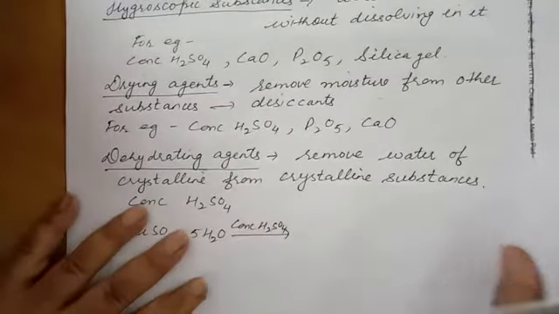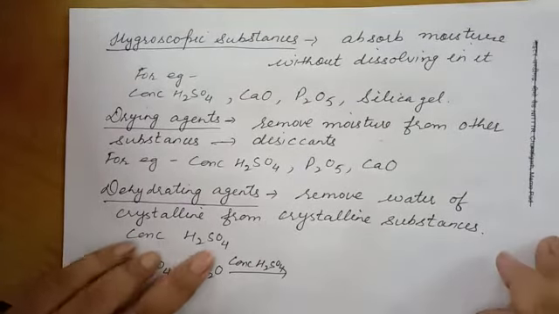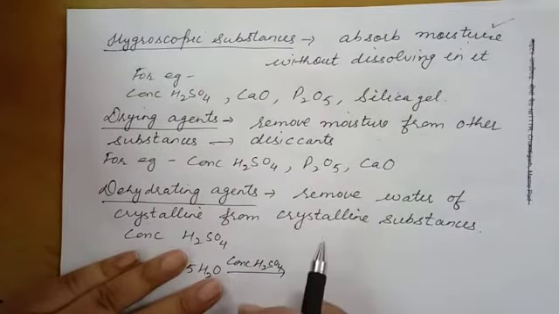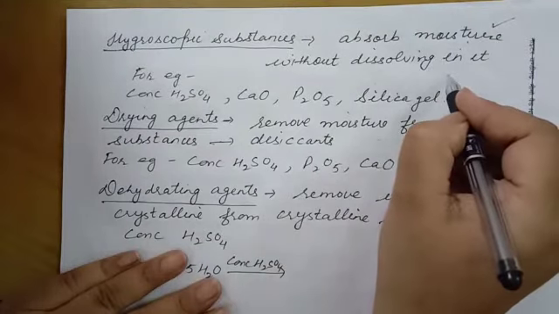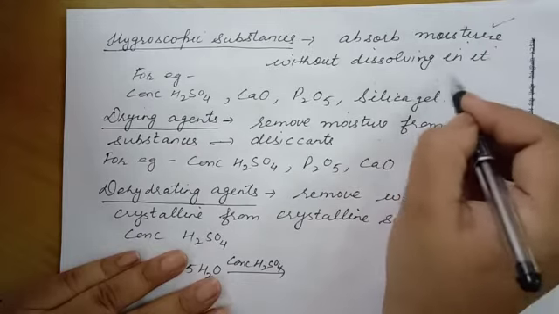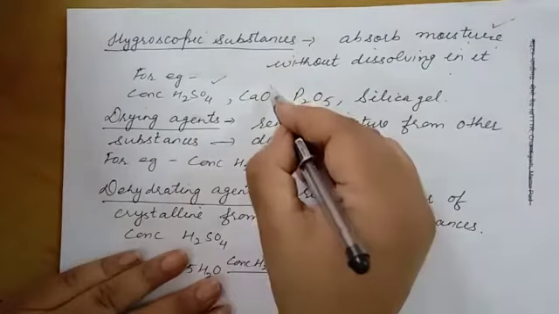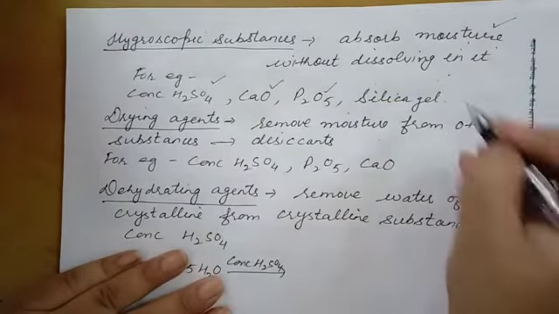Next term is hygroscopic. Now what are hygroscopic substances? These substances absorb moisture just like deliquescent ones, but they do not dissolve to make saturated solution. So they absorb moisture without dissolving in it. For example, concentrated sulfuric acid, calcium oxide, phosphorus pentoxide and silica gel.